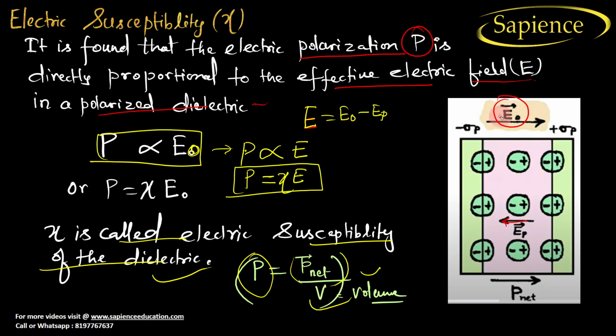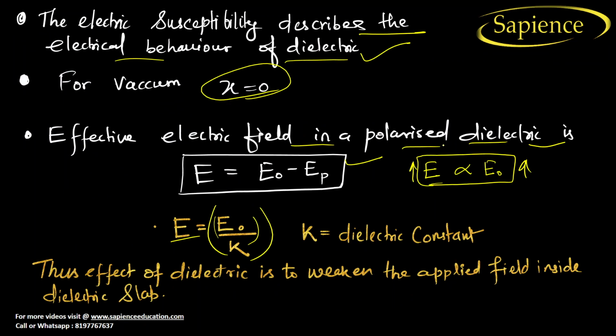See here, externally, if you are increasing E naught, what will happen? Effective electric field will increase. So polarization will go up. See here, net electric field also will be increased.